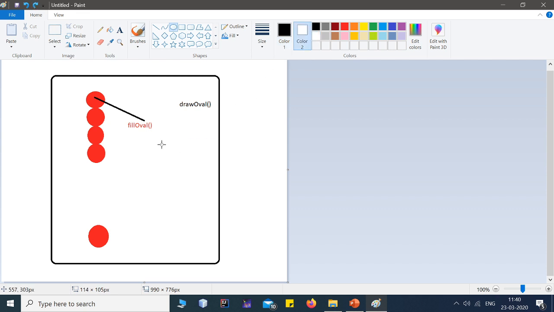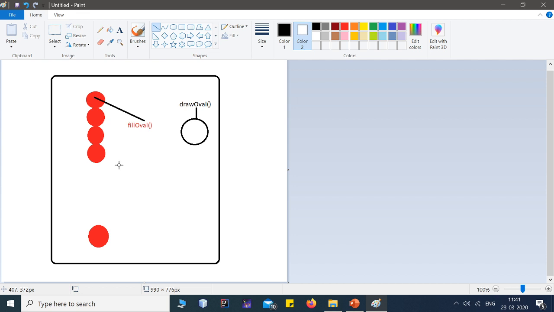That shape will not be filled with any color. It will be something like this. So if you create circles by using the draw oval method, it will create circles without color. Or if you use the method called fill oval, then that will create circles with color filled inside the circle. So there are two different types of methods which can be used to create ovals in Applet.